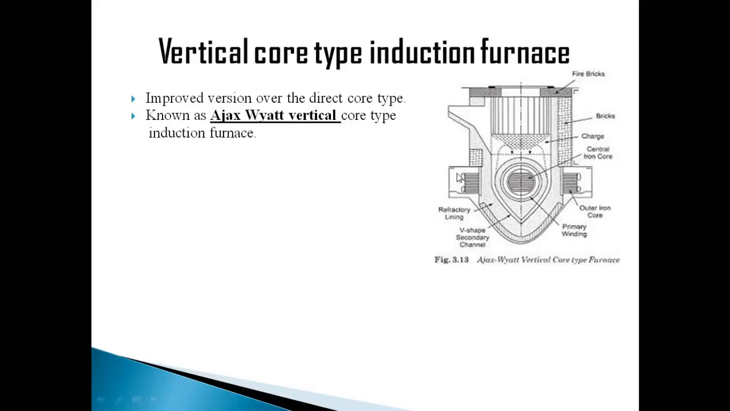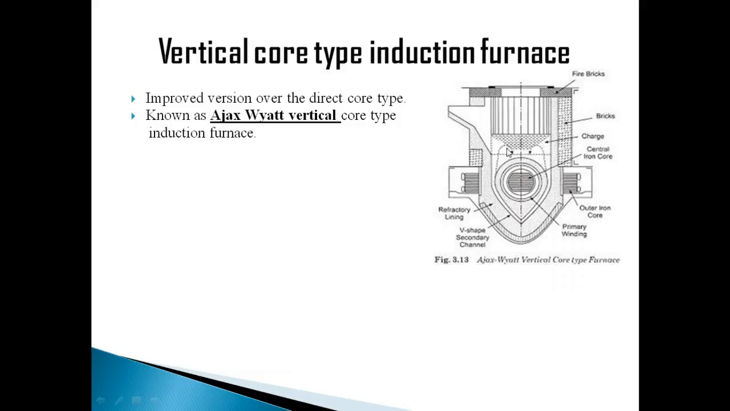So you can understand here, this is the outer body. It is made up of fire bricks and bricks, so that it can withstand the heat developed here and protect the system. We need to understand where the primary and secondary parts are. This is the primary winding, and we have the secondary charge channel here. This is the secondary channel through which the charge is made to flow.